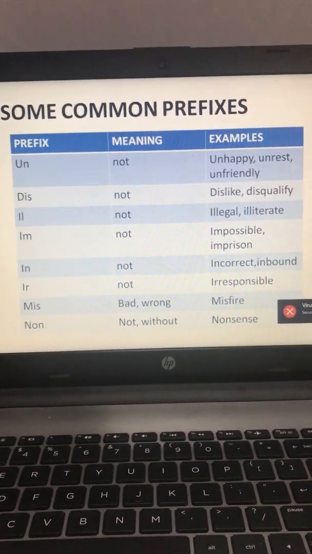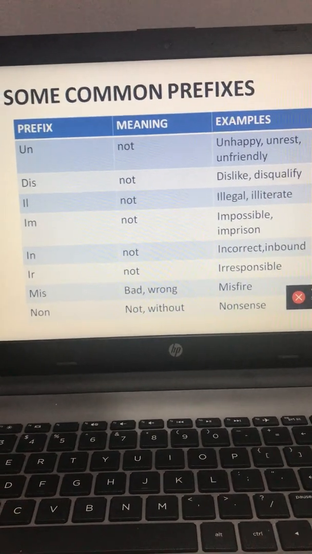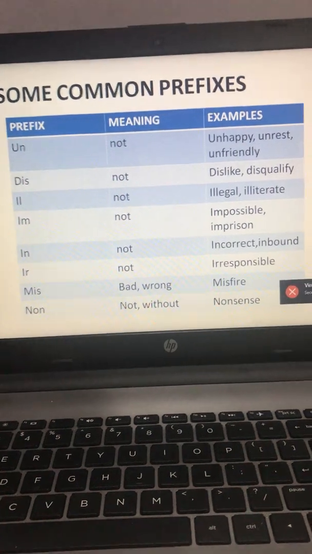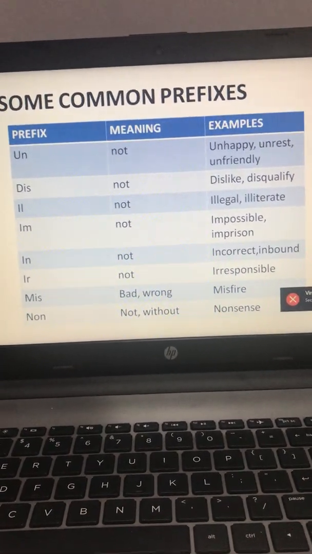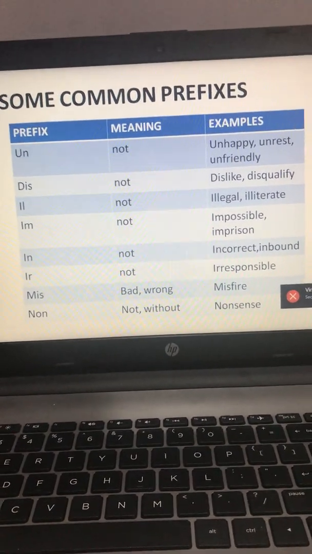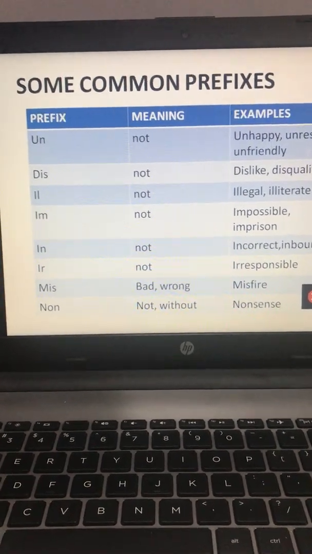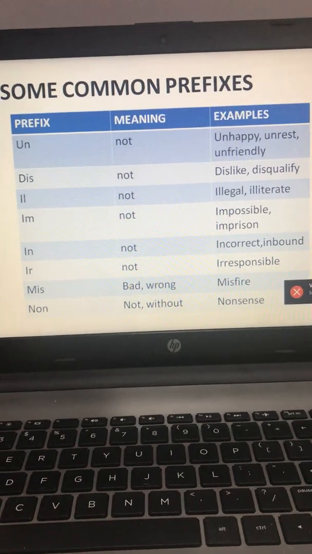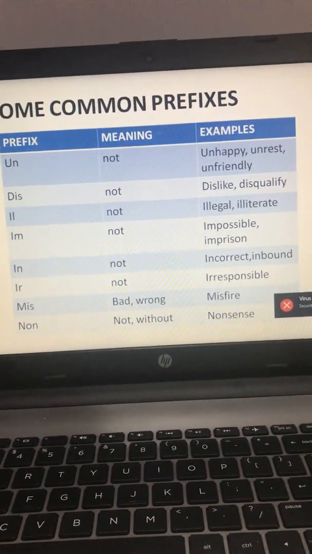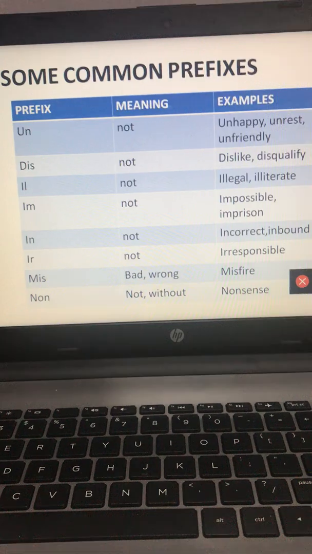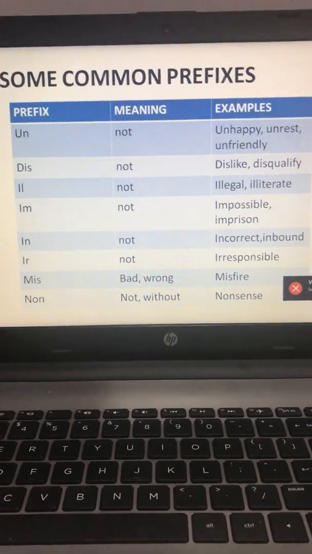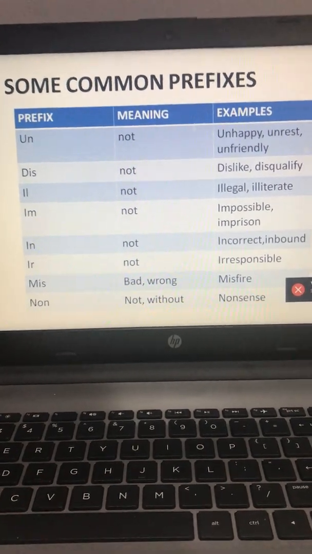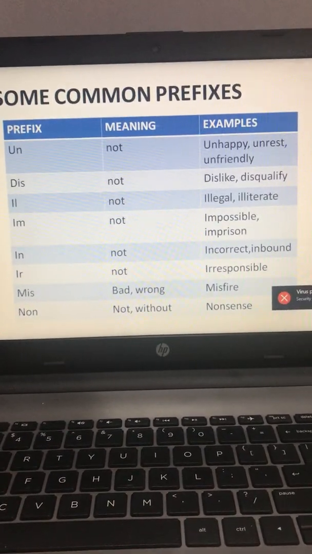We are using MIS in the beginning. So MIS is prefix because it is coming in the starting, and the new words that are formed are miscalculate or misbehave. Next is NON. NON means not or without. Before the root word sense, I have used the prefix NON. So the new word that is formed is nonsense.